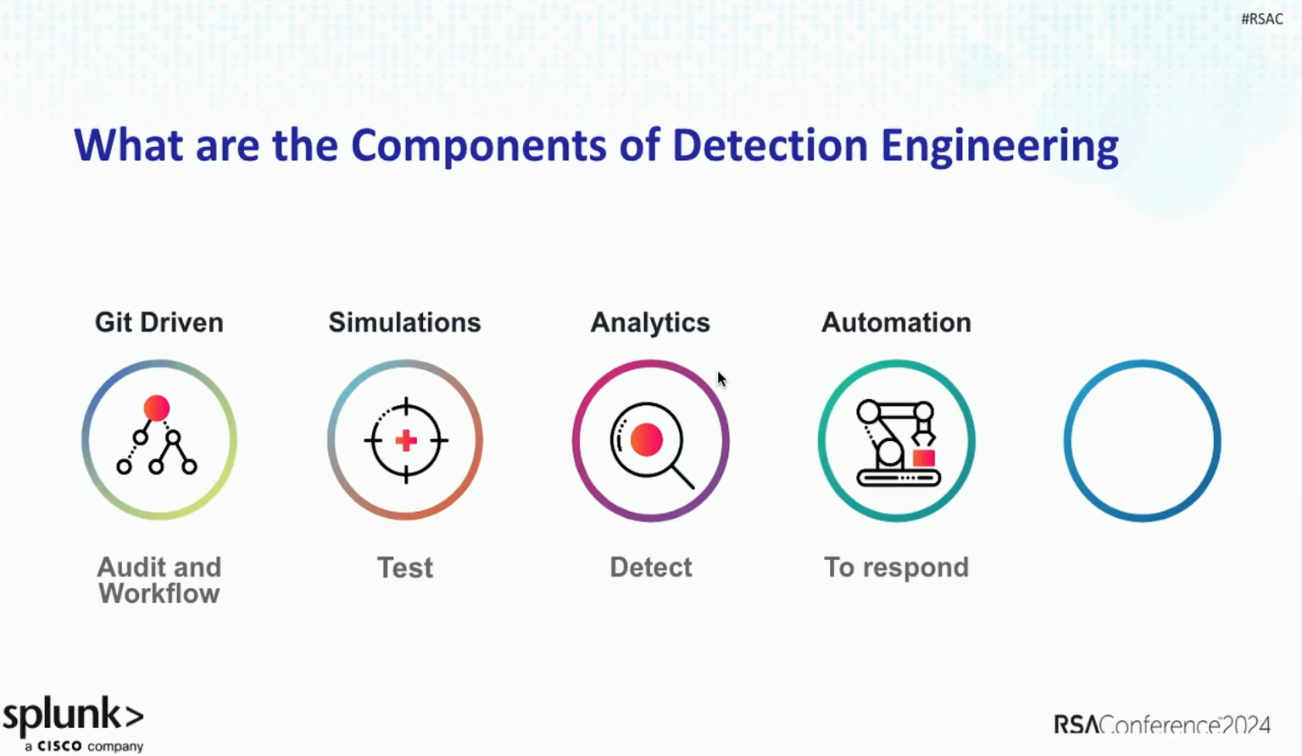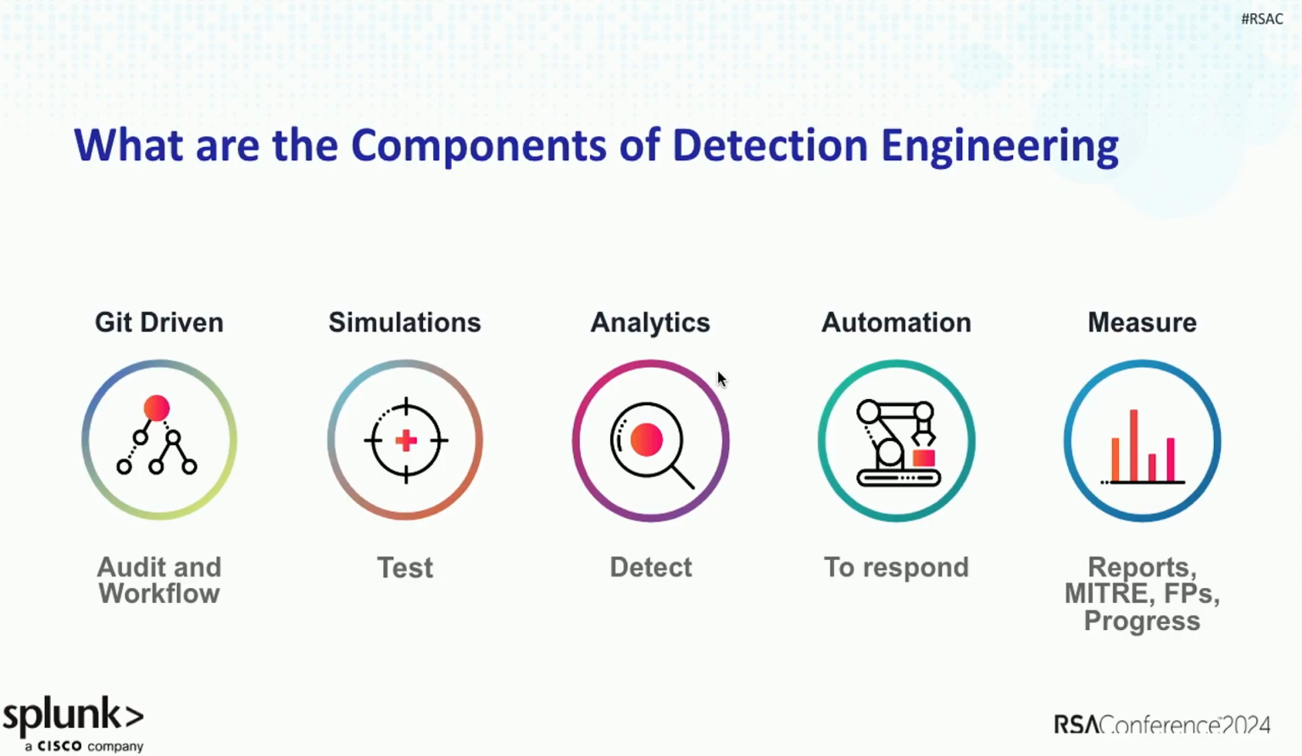So, finally, automation, right? It's great you detected something. Can you make it faster? So do some pre-built triaging of that process. How do we accelerate that SOC process to detect something and then answer it as fast as possible? I don't think the detection engineering lifecycle is complete without some automation behind it.